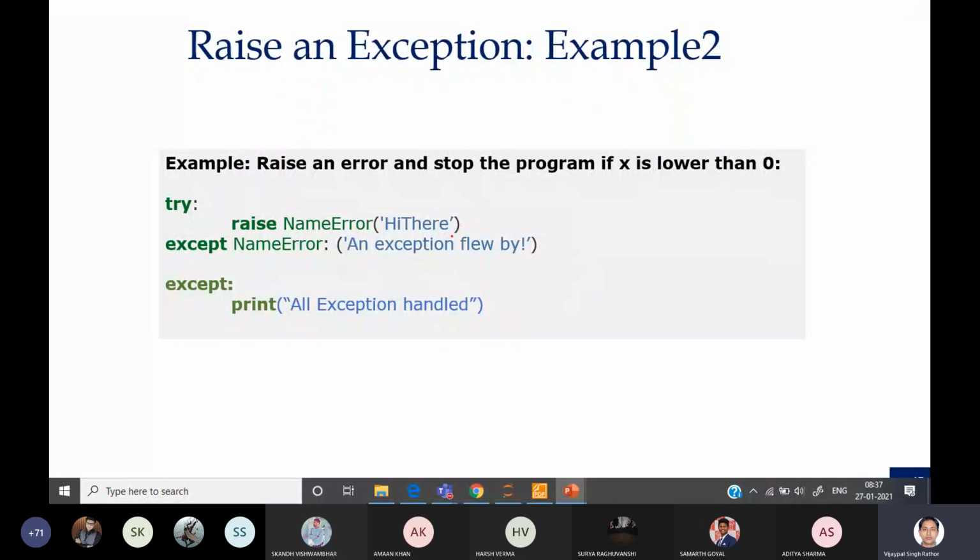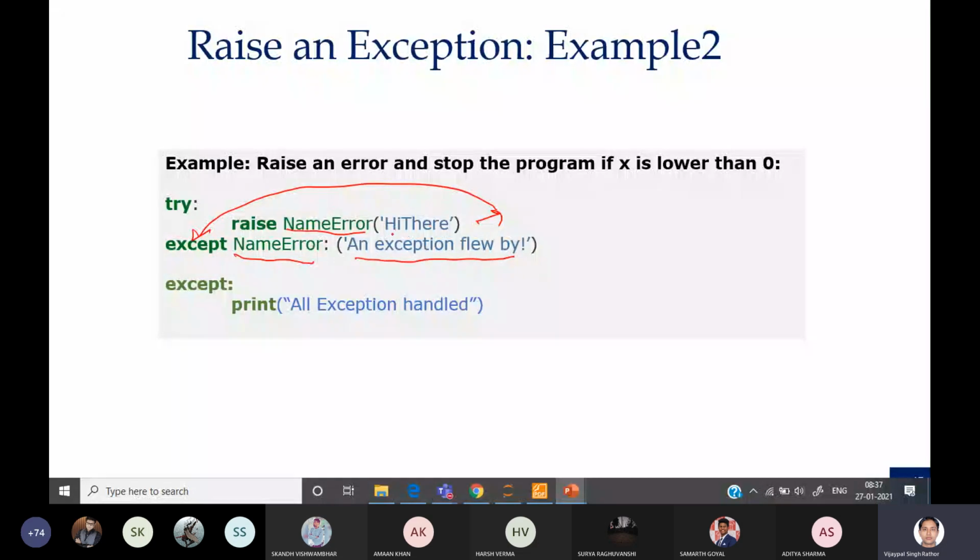Whenever we have written this raise, this line will generate an exception. That exception will be handled by this except block, and whatever name of the exception we have specified, here we have specified the same name. Then we can display some message, or we can also display the message associated with this exception.